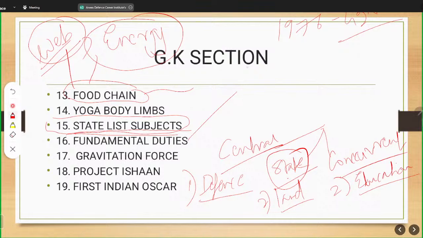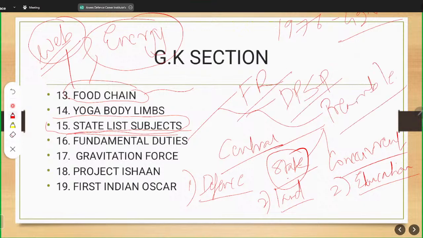Now, in the next shift, you should expect a question on fundamental rights, either the DPSP, Directive Principles of State Policy, or the preamble. For example, whether the word socialist or democratic is mentioned in the preamble or not, or by which constitutional amendment act it is mentioned. So all these things are expected. So don't take this session as only the explanation of today's shift. You might be expecting questions of similar nature. So fundamental duties, fundamental rights, DPSP, preamble, etc. are similar to each other on the lines of constitutionalism. So you should expect such questions.